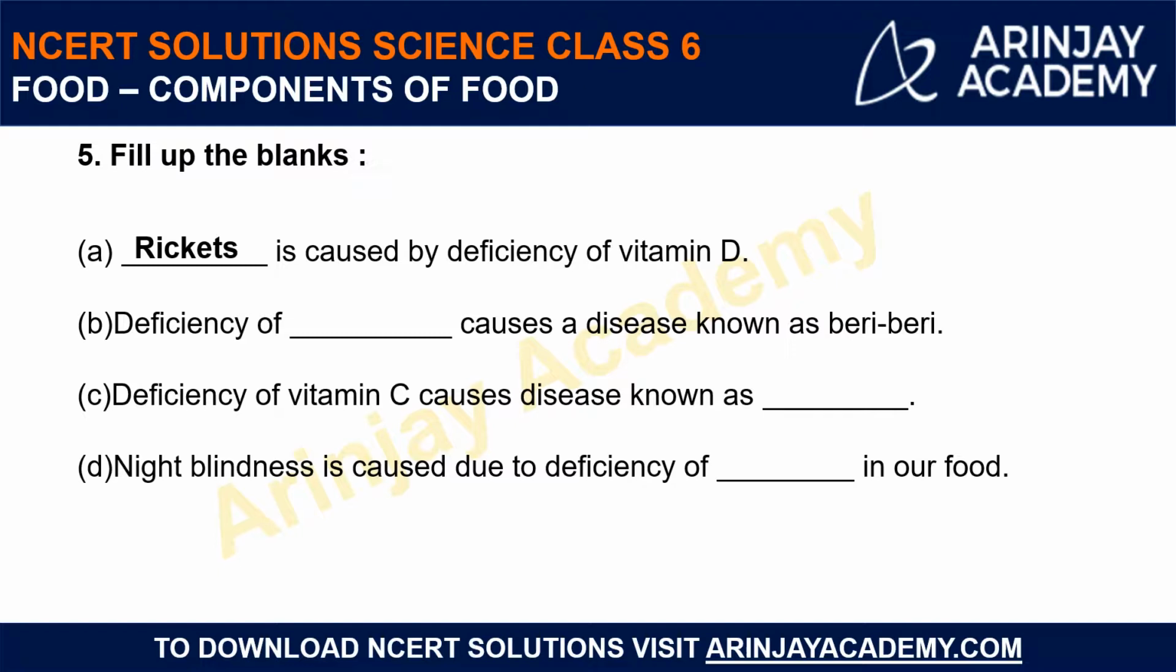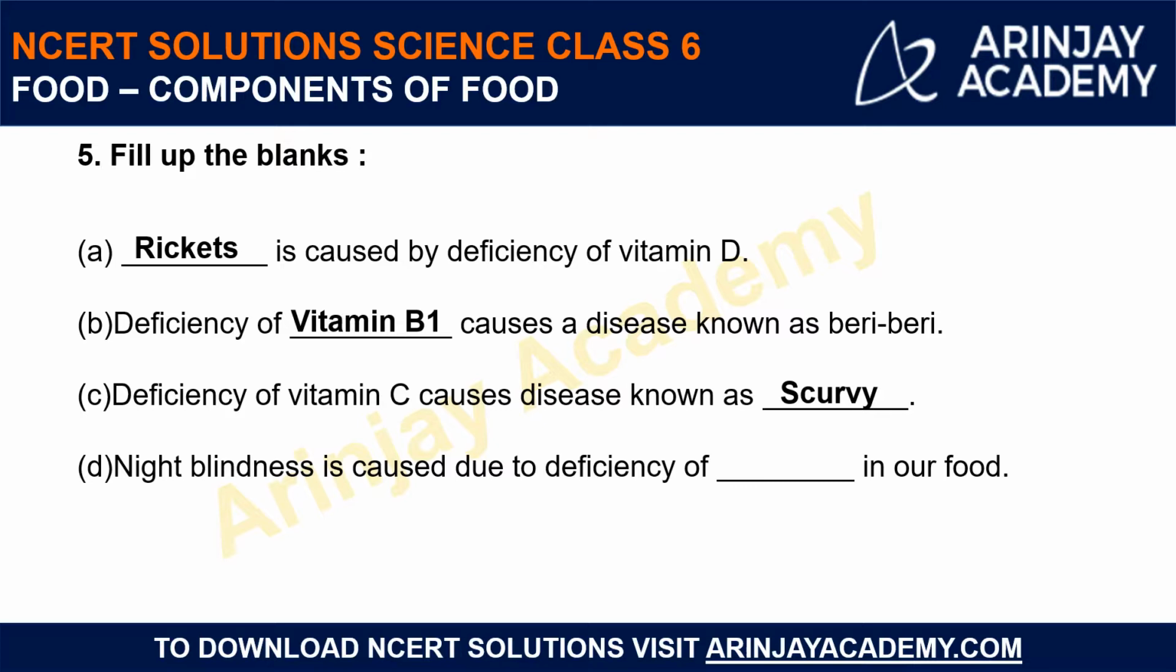The B one is, deficiency of dash causes a disease known as beriberi. Again we had seen that vitamin B is something whose deficiency results in beriberi, where your body becomes lethargic, you feel less energetic to perform any particular task. The C one is, deficiency of vitamin C causes a disease known as scurvy. Right, so if your diet has insufficient proportion of vitamin C, you might develop a disease named scurvy. This also we had seen.